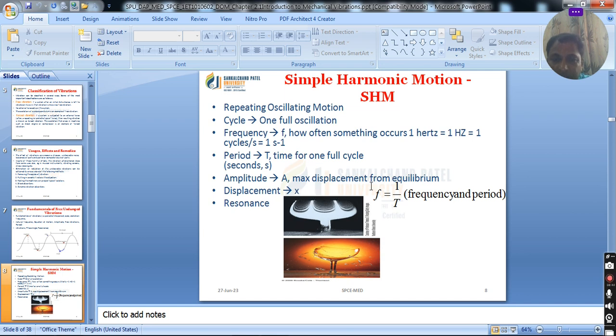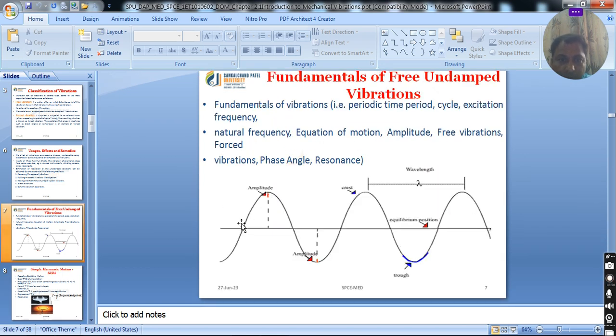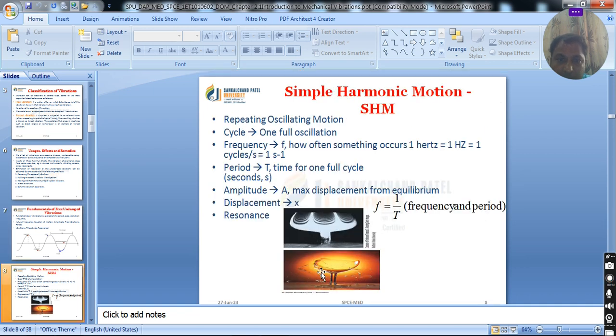Amplitude A represents the maximum displacement of an object from the equilibrium position or mean position. Here what I observe is that the particle moves from 0 to pi to 2 pi. In that span from 0 to 2 pi, the particle moves through a maximum oscillation, either on the upper side or on the lower side. This maximum displacement of the object from the mean position is known as amplitude.